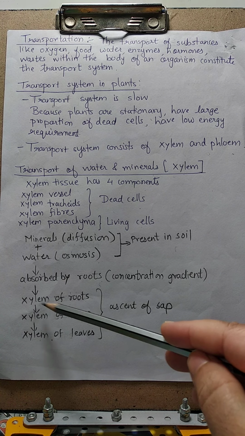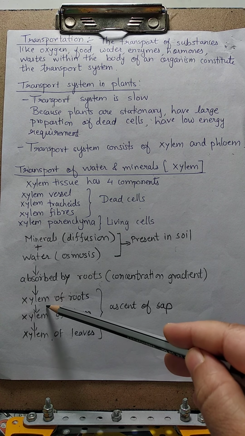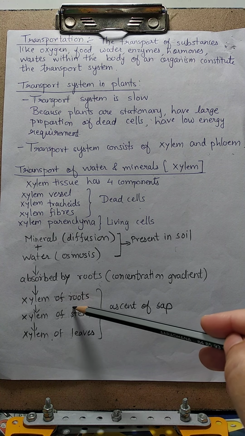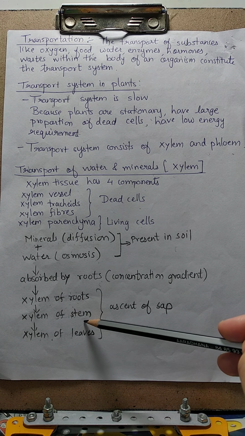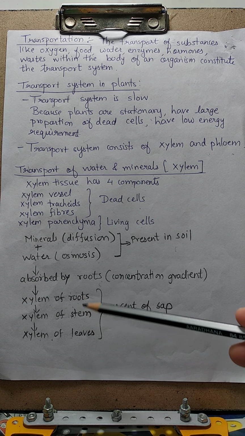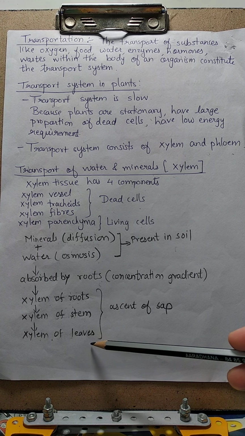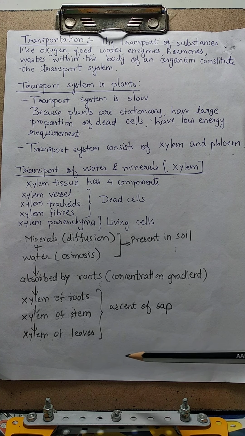So from the root hair, from where the absorption takes place, it goes to the xylem of roots, then from the xylem of roots to the xylem of stem, and then to the xylem of leaves. And once this water reaches the leaves, this water is used up in the process of photosynthesis in manufacturing food.